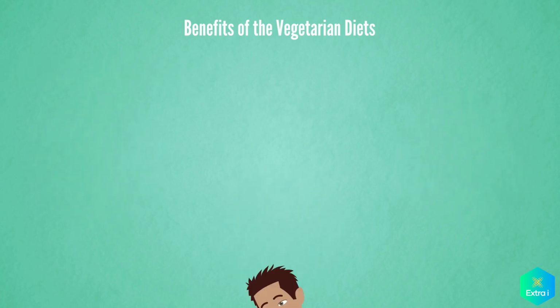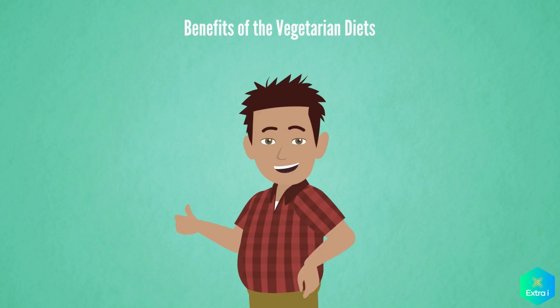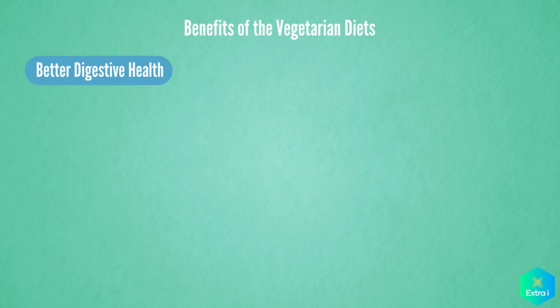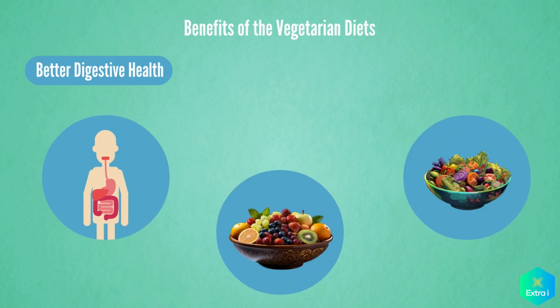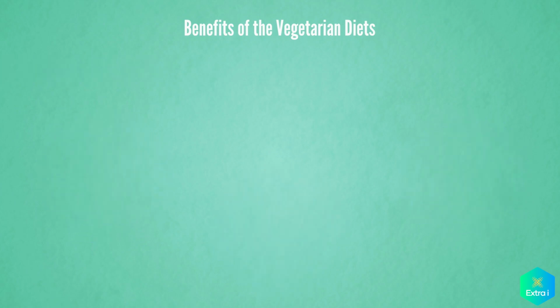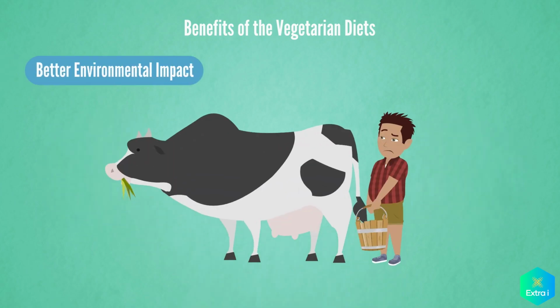Better weight management. The vegetarian diet is often lower in calories and fat, so this can help with your weight control. Better digestive health. The vegetarian diet tends to be high in fiber, so this promotes healthy digestion. Better environmental impact. Growing and farming plant-based foods typically has a lower environmental impact compared to animal farming.